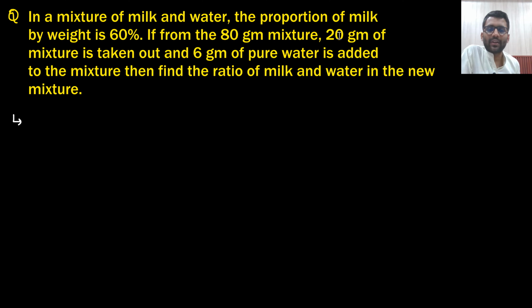In a mixture of milk and water, the proportion of milk by weight is 60%. Okay. If from the 80 gram mixture, 80 gram mixture is there.